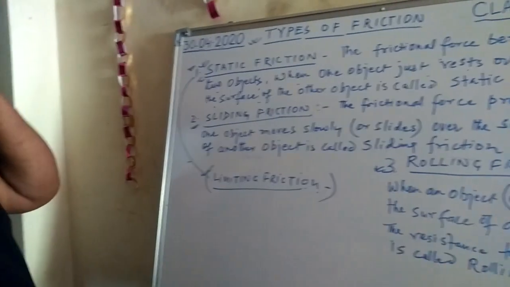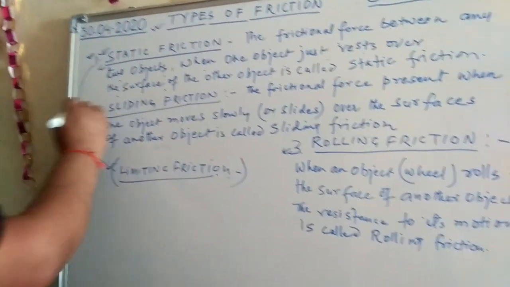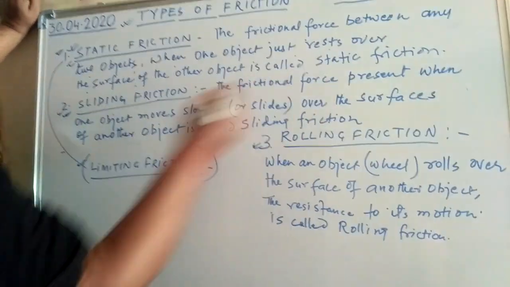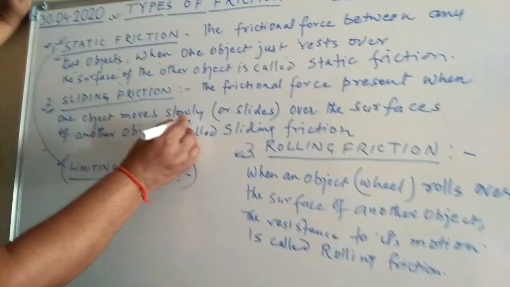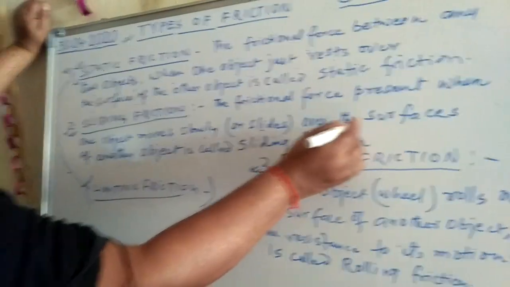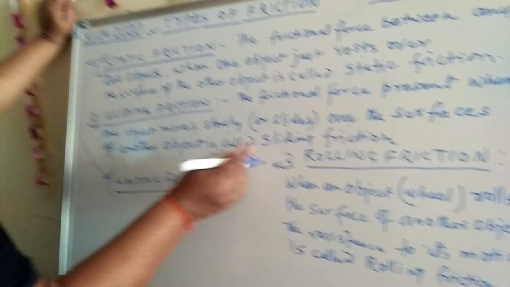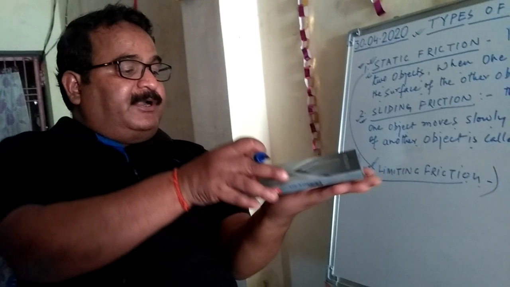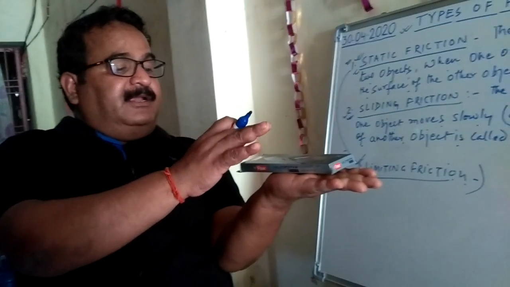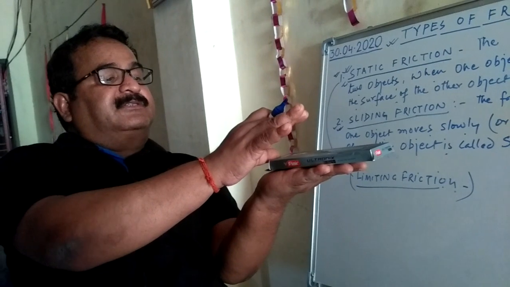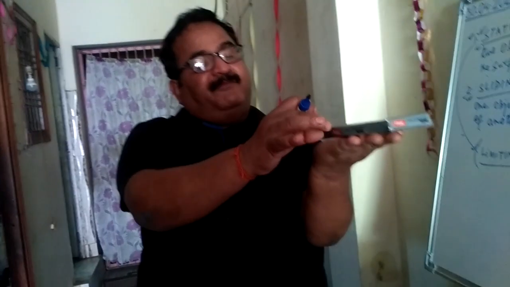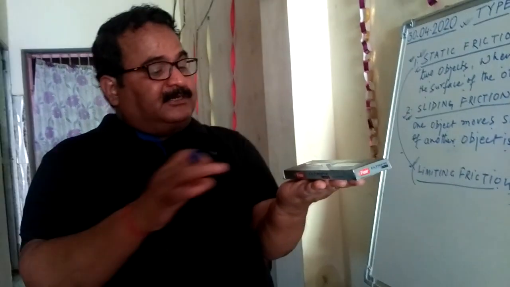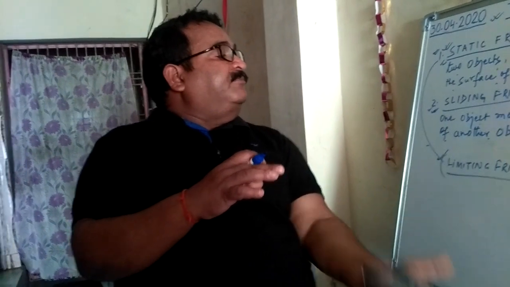Now we come to the second one, sliding friction. We see that sliding friction, the frictional force present when one object moves slowly or slides over the surface of the another object, is called a sliding friction. It means when one body moves on another body slowly, then at that time the friction between the two surfaces is there, and that type of friction is called sliding friction. So this is the concept of the sliding friction.